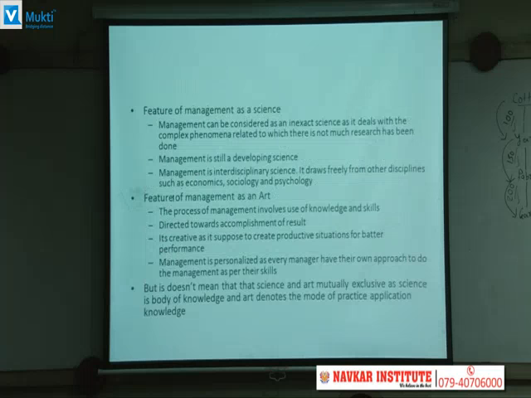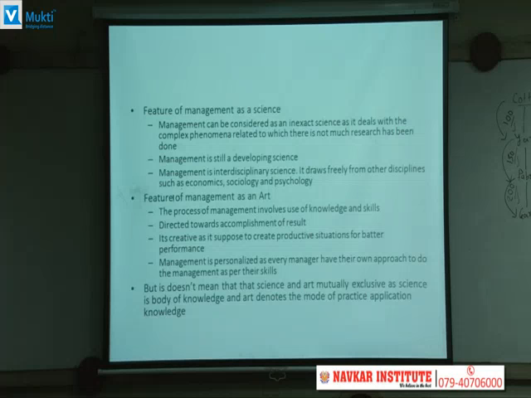Now we'll understand features of management as a science. Management is considered as an inexact science. It is not exactly whatever is there in the pure science, but it is an inexact science which deals with complex phenomena related to which not much research has been done. इतना ज़्यादा रिसर्च नहीं हुआ है, there is limited knowledge. Then management is still a developing science, अभी भी वो डेवलप हो रहा है.